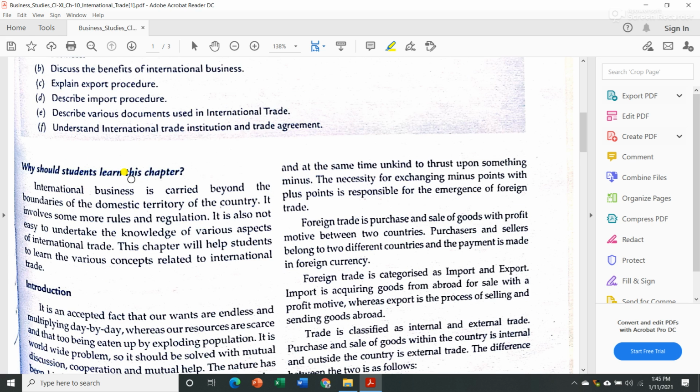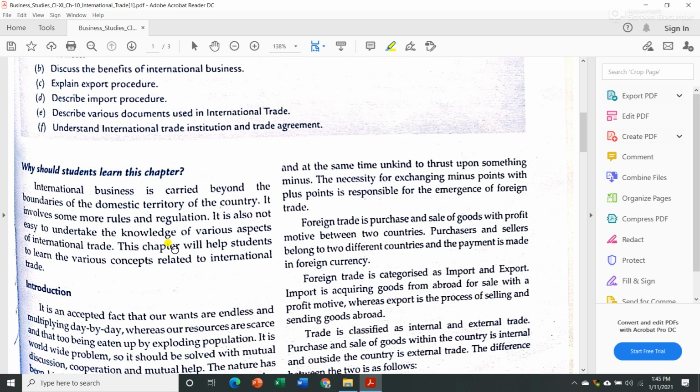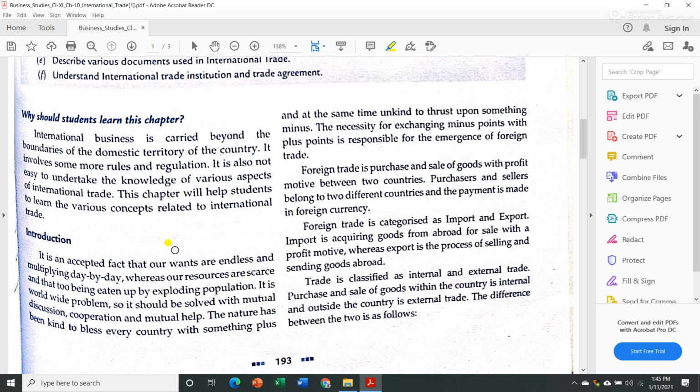Now why do you need to learn this chapter? International business is carried beyond the boundaries of the domestic territory of the country. It involves some rules and regulations. Obviously everything in this world is regulated by some rules, so even international business also has some rules and regulations. It is also not easy to undertake the knowledge of various aspects of international trade, so this chapter will help you to learn some basic ideas or basic concepts related to international trade.